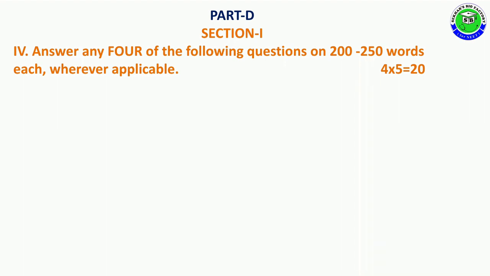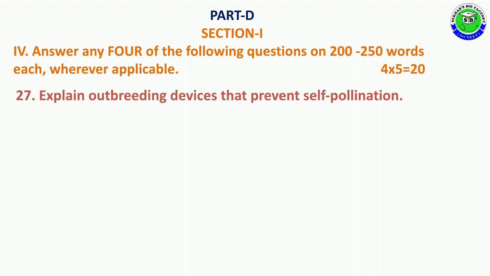Part D, Section 1, Roman number 4. Answer any 4 of the following questions in 200 to 250 words each wherever applicable. 4 into 5, 20 marks.